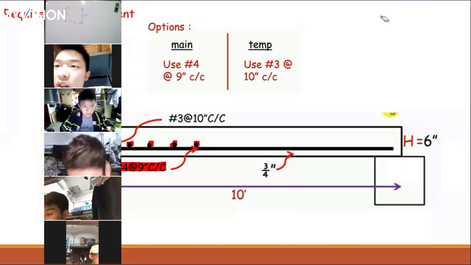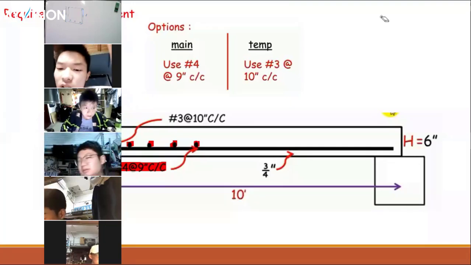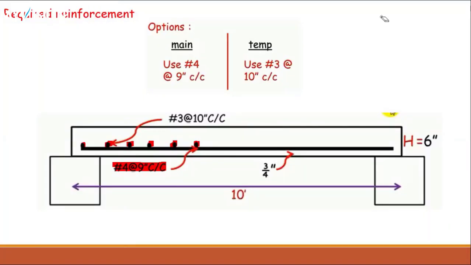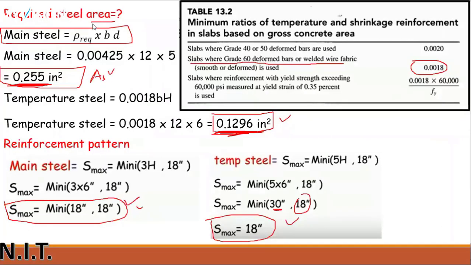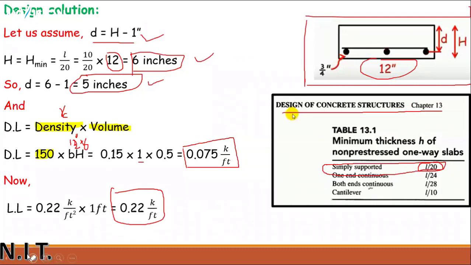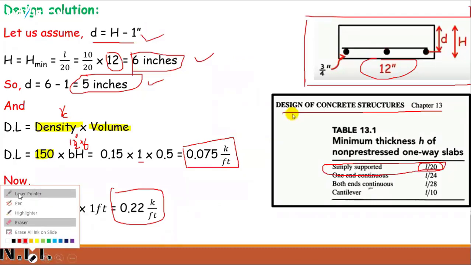If you want to find out the unit weight of the concrete, it will always be equal to 150, which is used in our previous questions of beam design. We have still used 150 as the unit weight of the concrete.